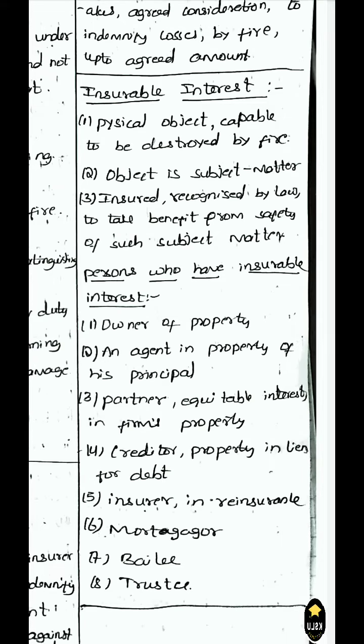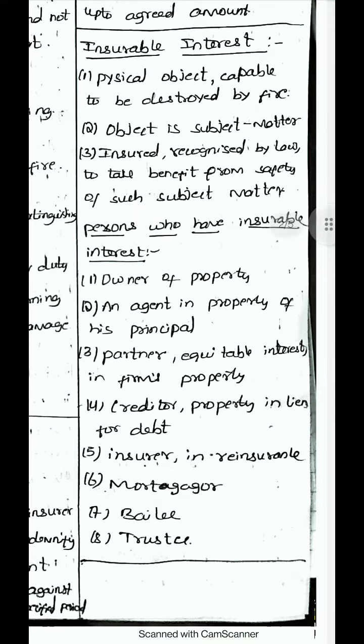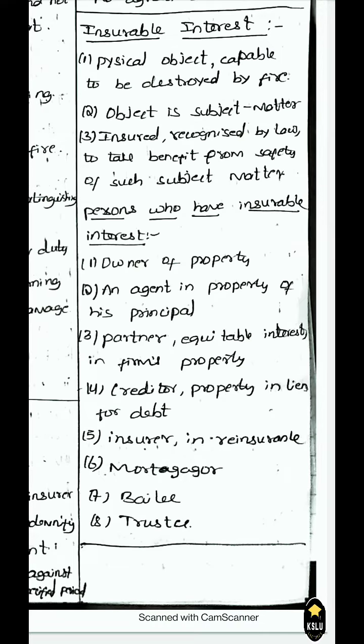So who are the persons who can take fire insurance, or the persons who have insurable interest in fire insurance? The owner of the property can take fire insurance on his property. Then an agent, in the property of his principal. An agent who is working for his principal to look over the property can take fire insurance on behalf of the principal for that property.